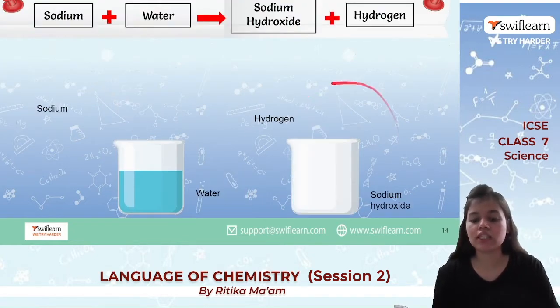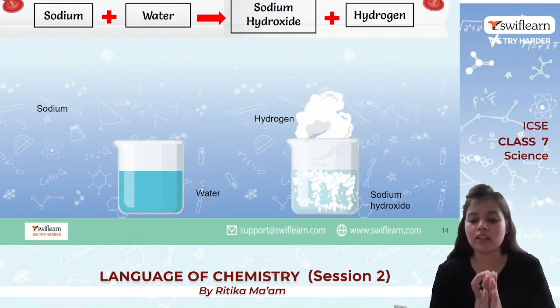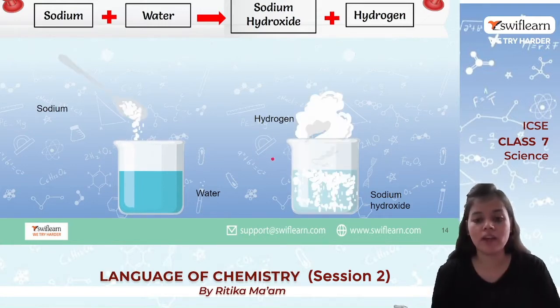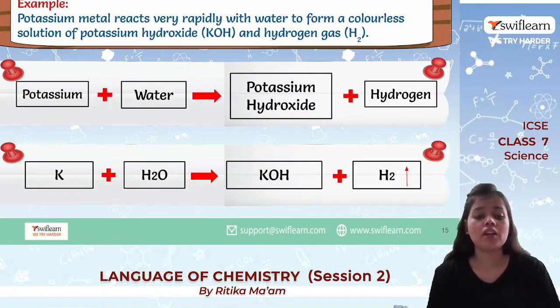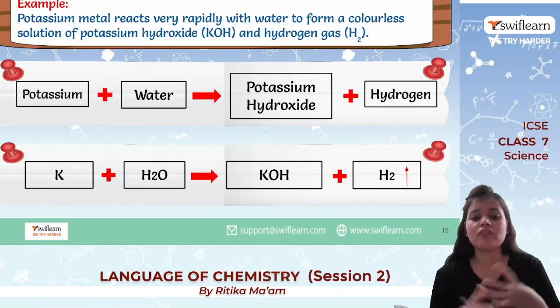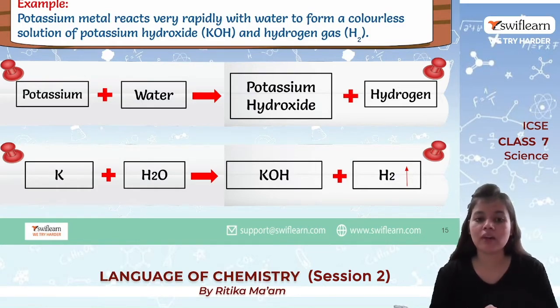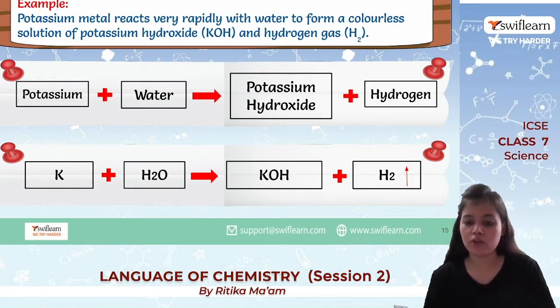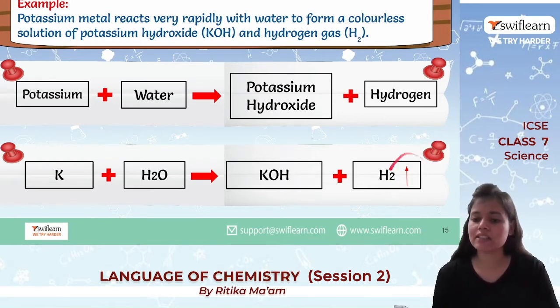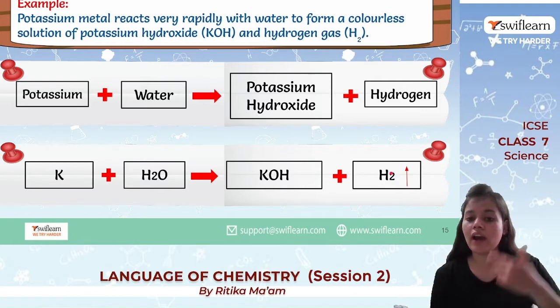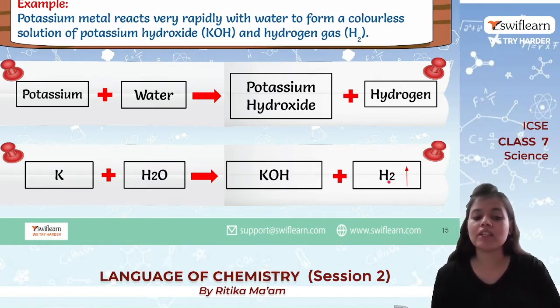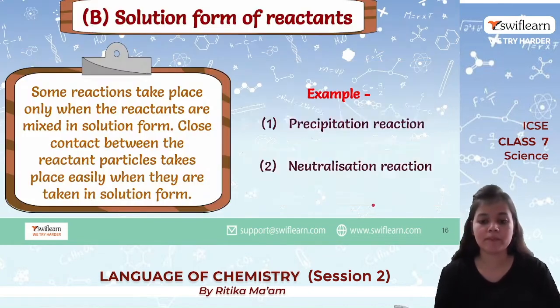Okay, so this is the kind of reaction you can see. It is a very vigorous reaction. When two substances come in contact, it has this reaction. Next, if I talk about potassium metal, what does it do? It reacts very rapidly again with water, and it forms a solution of potassium hydroxide and again hydrogen gas. We learned in our last class that an upward arrow is for any gas which is evolved. Okay, and if the arrow is pointing downward, it means it is forming a precipitate.